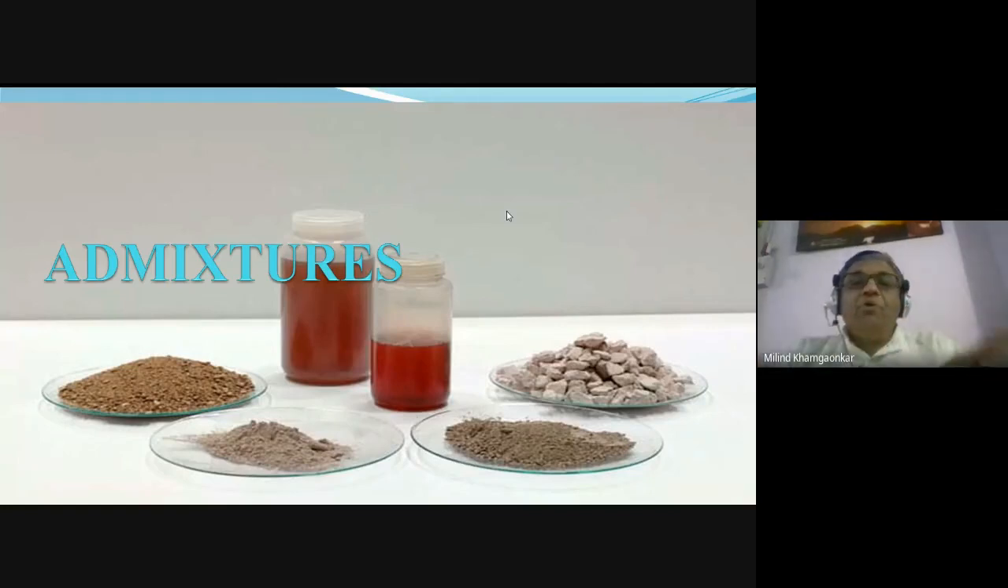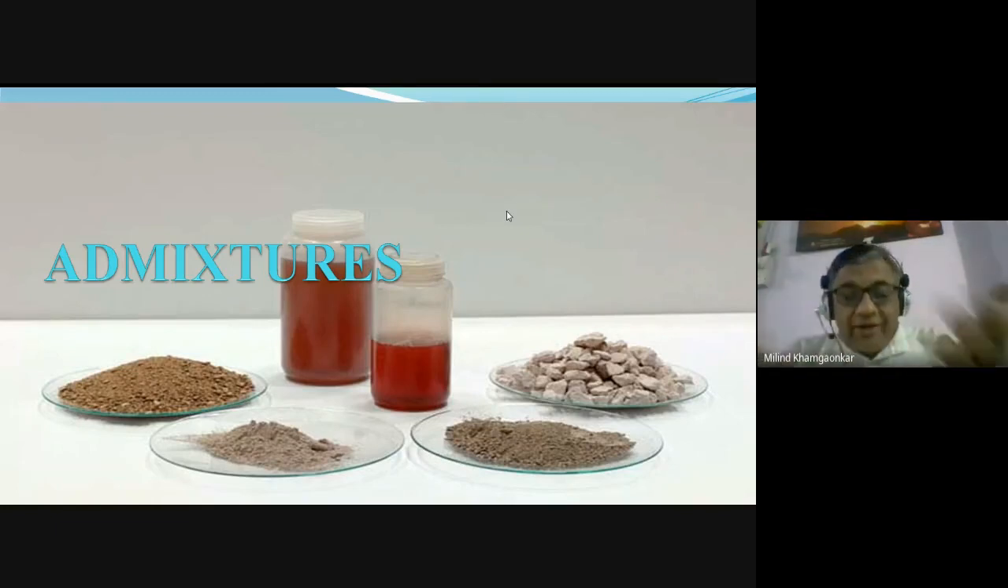Admixtures, we are starting with the admixtures. To support the meaning of the admixtures, I have added certain slides. You can see here in these slides that some materials are placed in plates, and some are in bottles. The liquids in the bottles indirectly show one type of admixtures, called chemical admixtures, and the materials in the plates show another type of admixtures, called mineral admixtures.